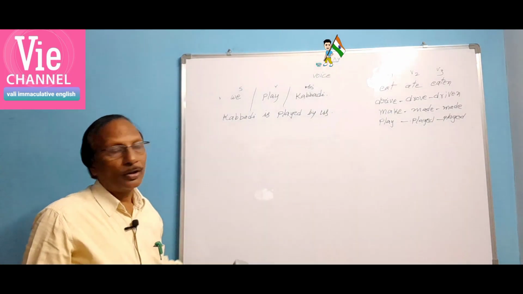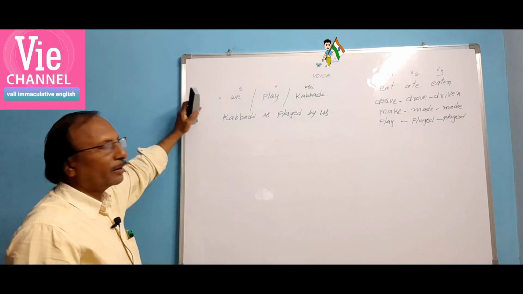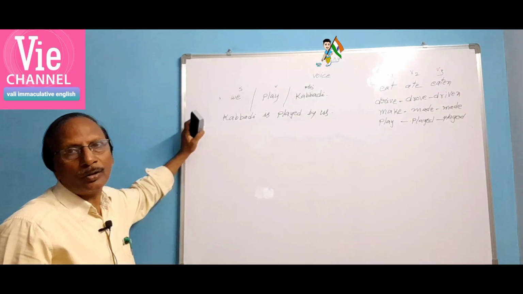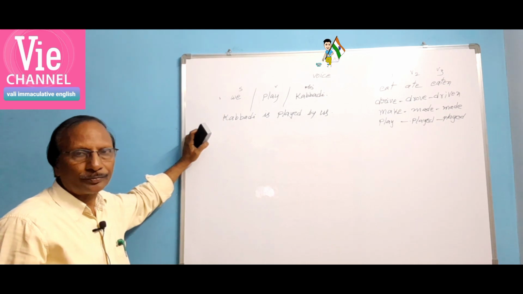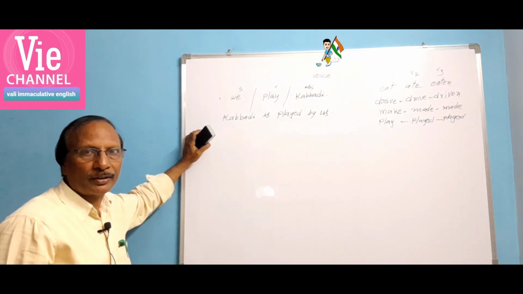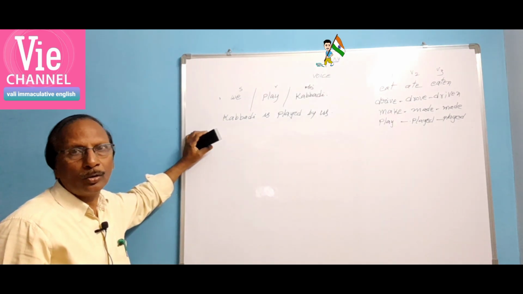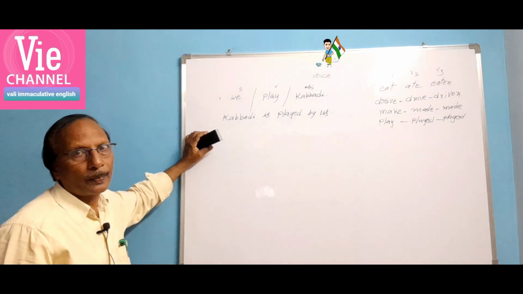It is passive voice. Here we have seen that when it is we, it changes into us. When it is he, it changes into him. When it is she in the subject of active voice, it changes into her in passive voice.